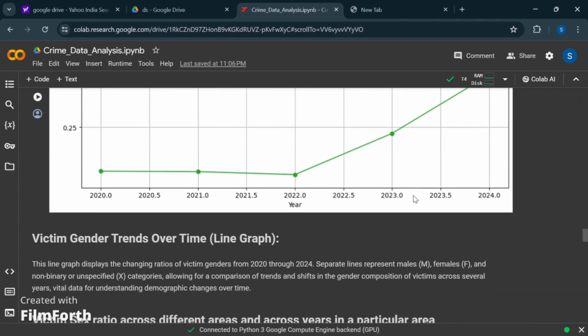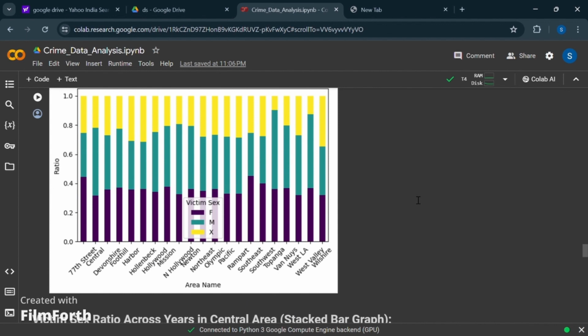Considering certain areas such as Southwest, Hollenbeck and Harbor, we can see there is a steep change in the male victims. As we can see, there are more non-binary victims in the areas of Harbor and Hollenbeck compared to Southeast, where it has minimum non-binary victims and maximum male victims. The ratio of female victims all over the places is almost on an average path.